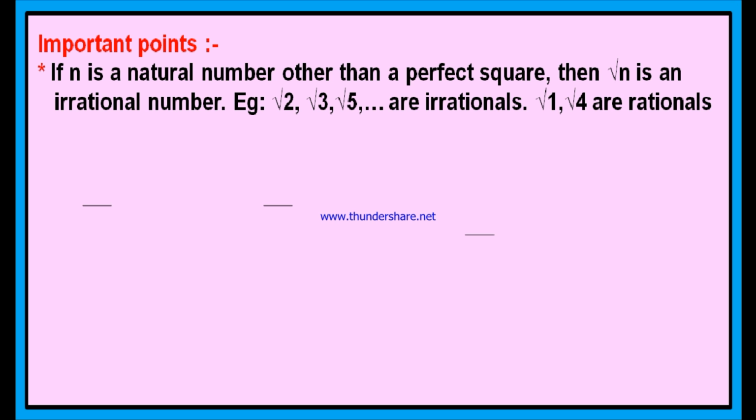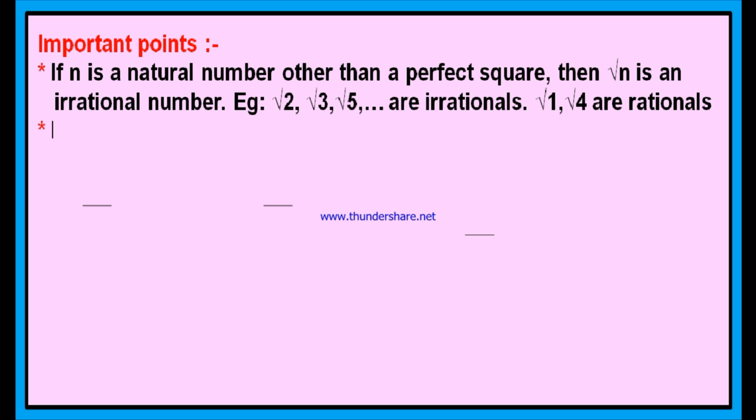Then what about root 90? Root 90 is an irrational number because 90 is not a perfect square number. What about the square root of 100? Good, the square root of 100 is 10, a rational number. 100 is a perfect square number, therefore root 100 is a rational number.